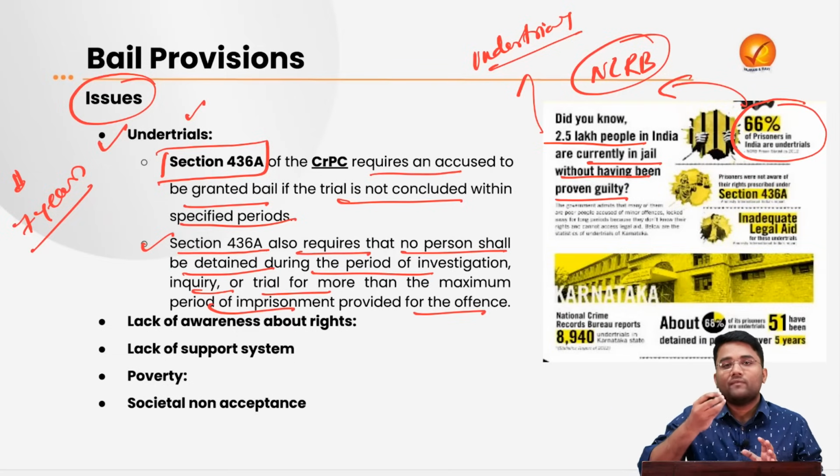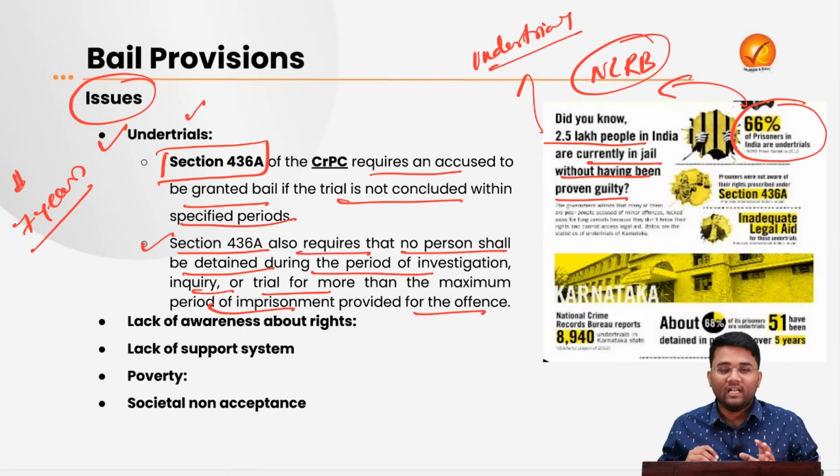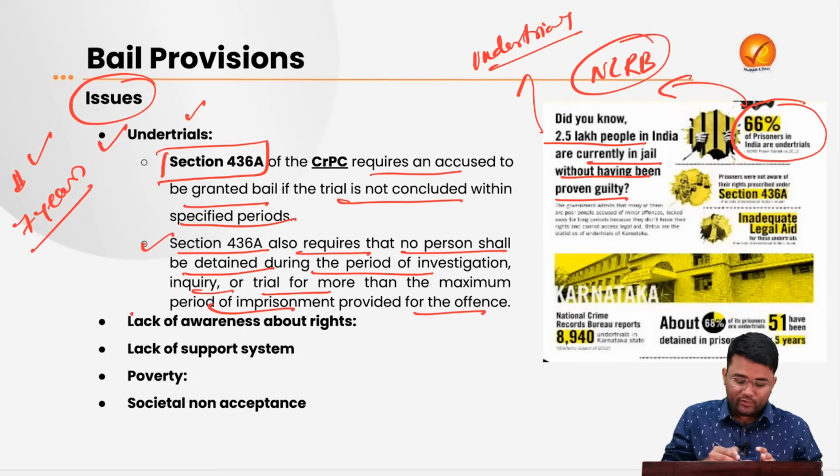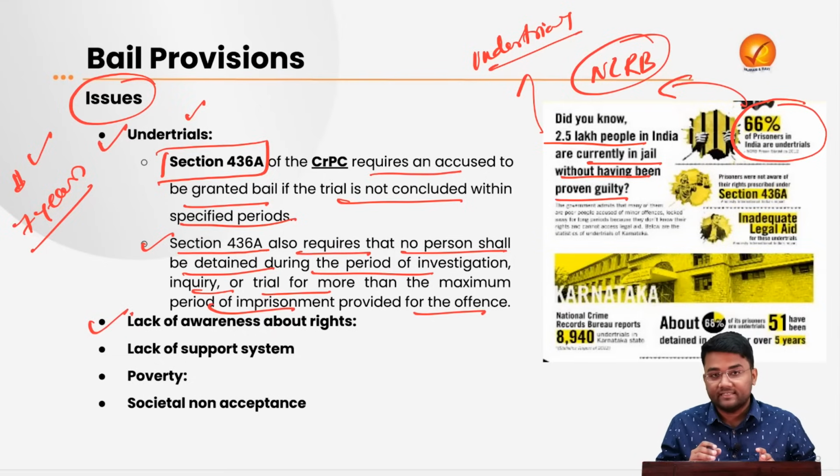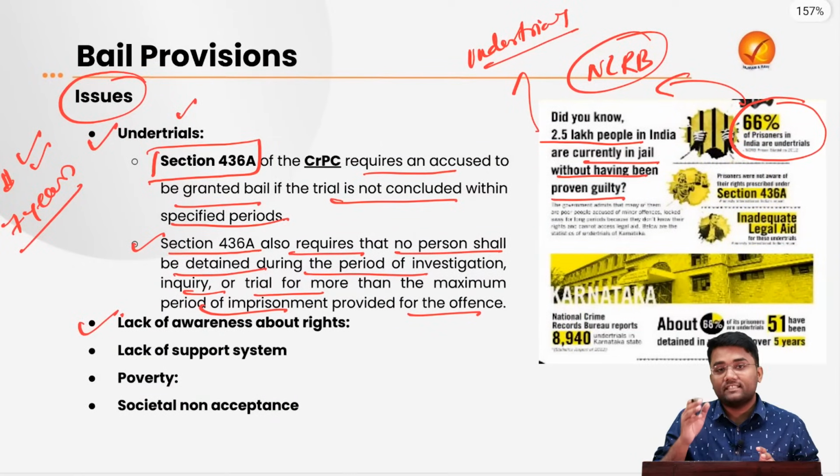So due to the lack of awareness about bail-related provisions and the lack of institutional support for bail, these people who have already served the maximum punishment they would get for the offence they have committed are still not coming out of the jails. The related issue is the lack of awareness about rights. The same person we have just seen, who committed a crime for which the maximum sentence is 7 years, is not able to come out of jail because of the lack of awareness about his right to bail. He doesn't know that he has a right to bail.